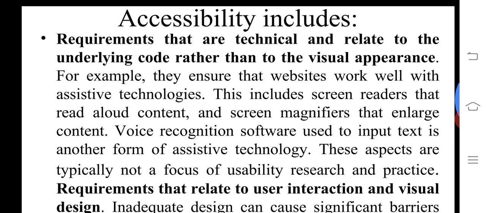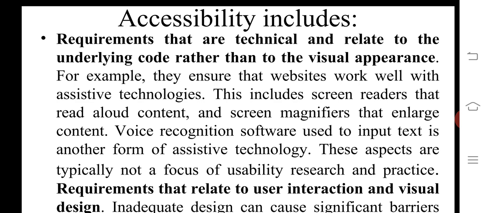Before that, we'll see examples of website usability as well as accessibility. Here in this example, it always speaks about disability.